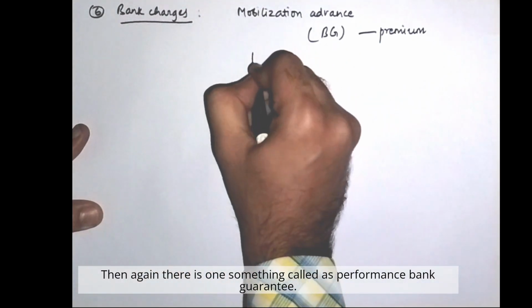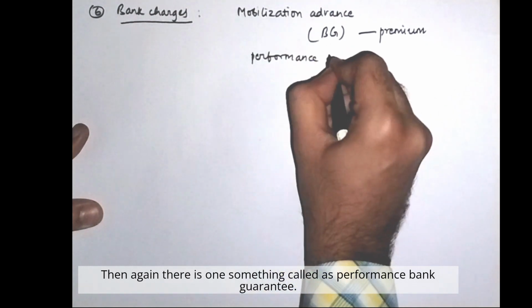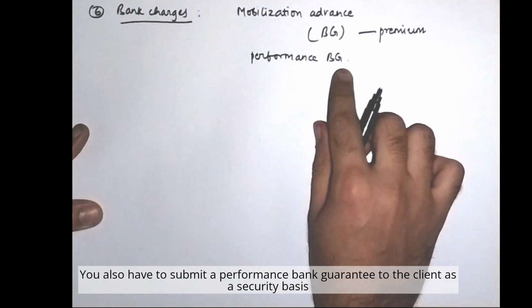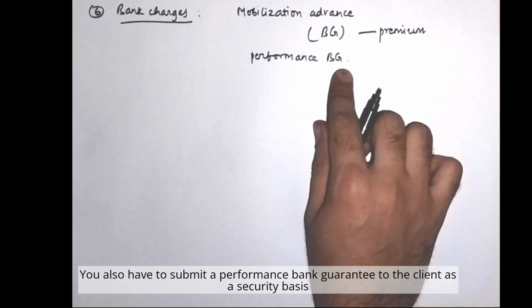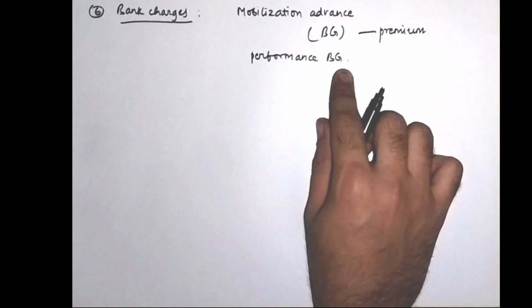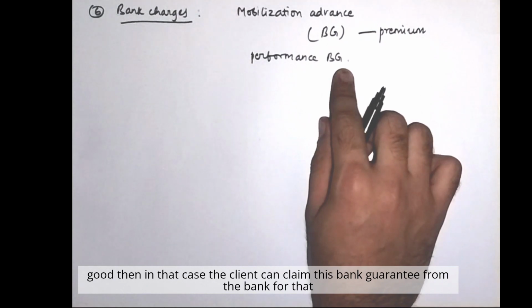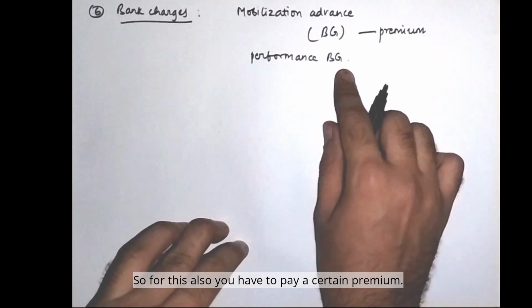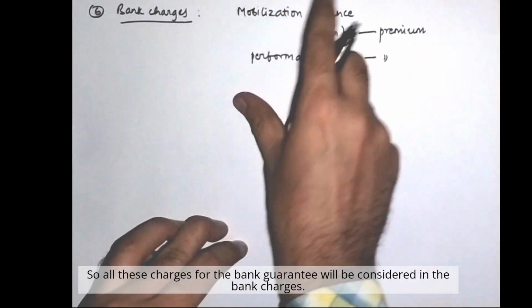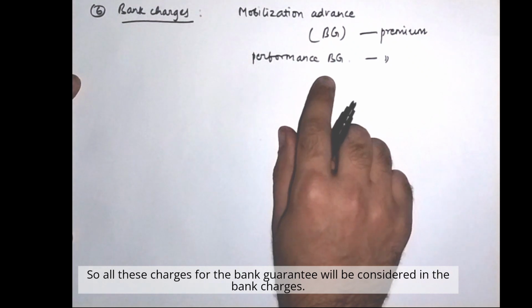Then again there is something called performance bank guarantee. You also have to submit a performance bank guarantee to the client as a security. Like you cannot run away from the project, and if for example the quality is not found good, then in that case the client can claim this bank guarantee from the bank for that particular amount. So for this also you have to pay a certain premium. So all these charges for the bank guarantees will be considered in the bank charges.